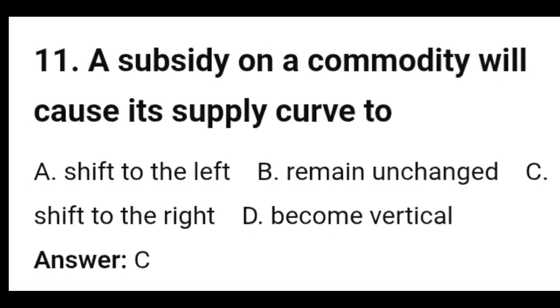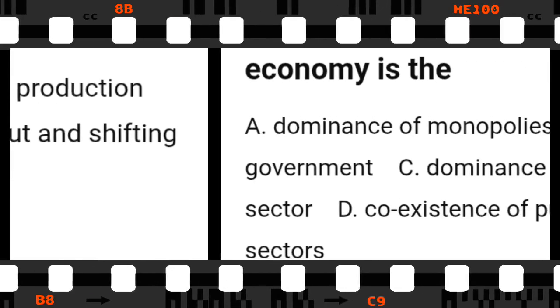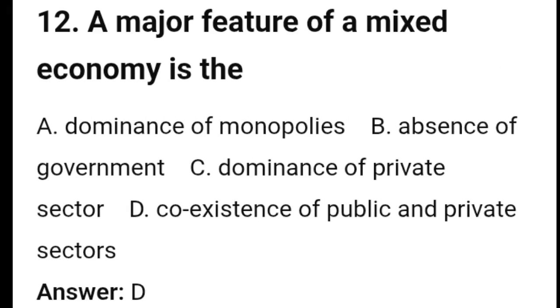11. A subsidy on a commodity will cause its supply curve to A. Shift to the left, B. Remain unchanged, C. Shift to the right, D. Become vertical. Answer C. Explanation: a subsidy lowers production costs, encouraging more output and shifting the supply curve to the right.